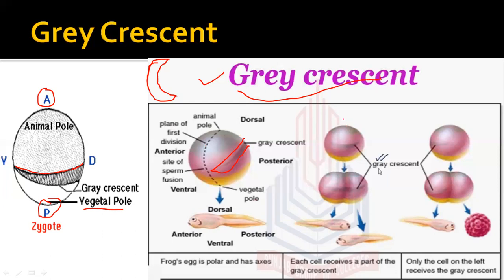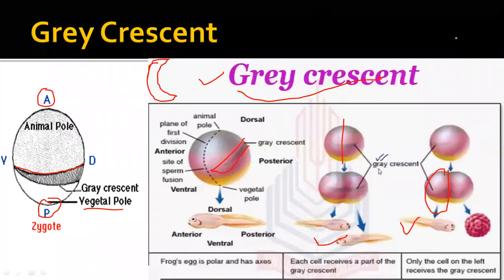If the gray crescent is divided like this, with gray crescent and nucleus on both sides, both organisms receive the gray crescent and they develop normally. But if you see here, the gray crescent is on one side, so that organism develops normally, and on the other side, where the gray crescent is not present, it will be just a belly or a mass of cells.